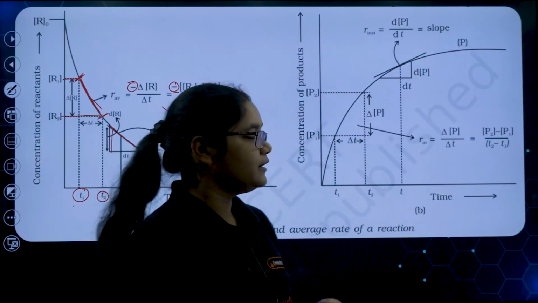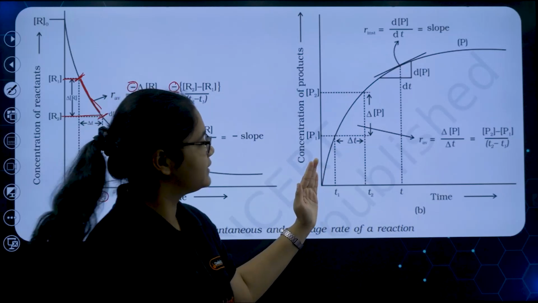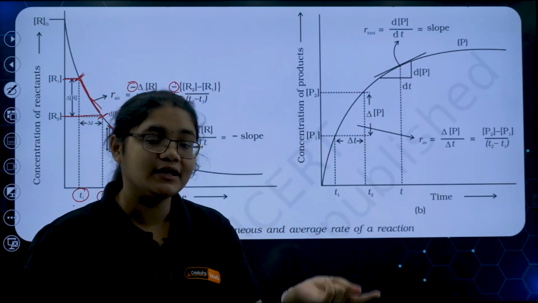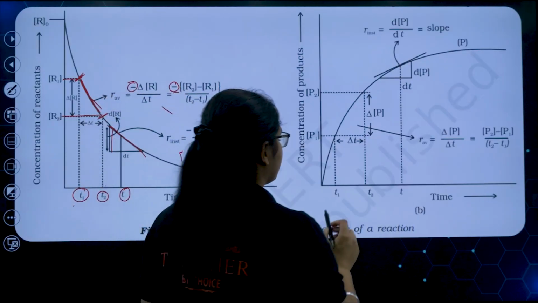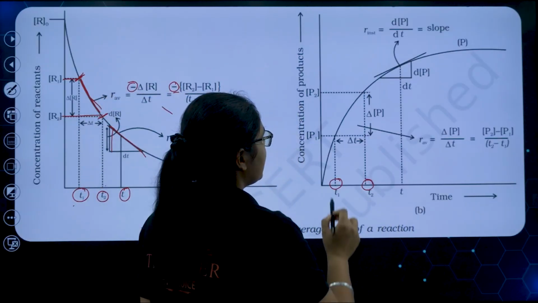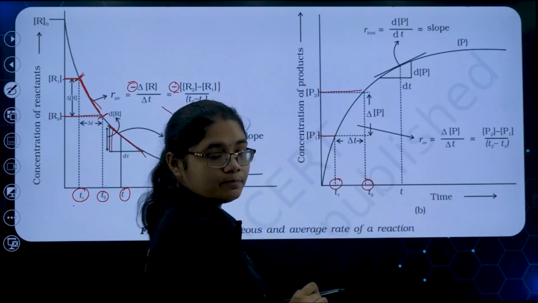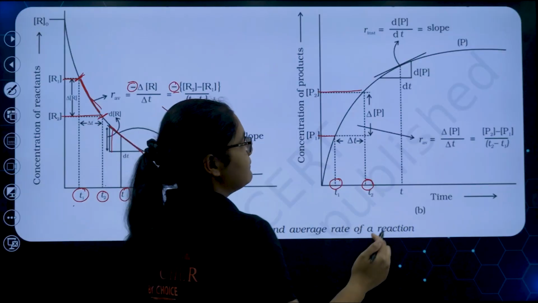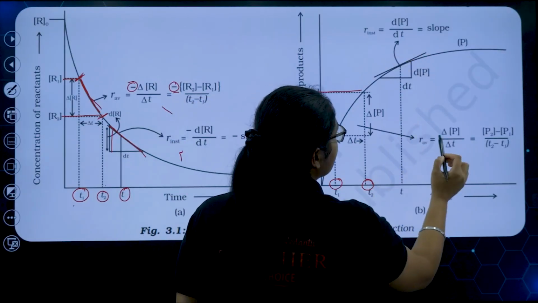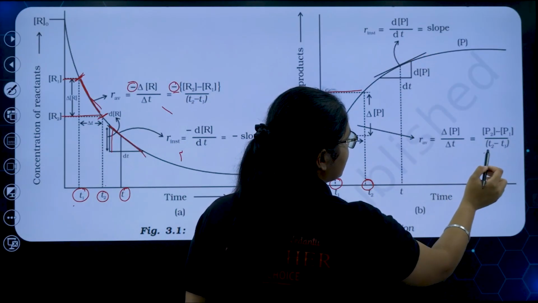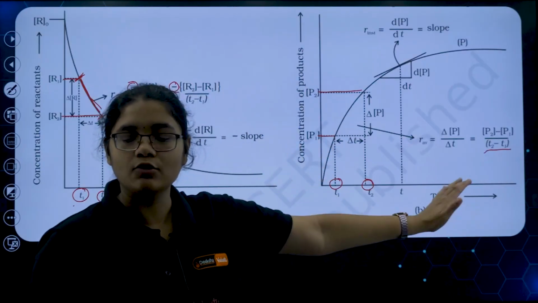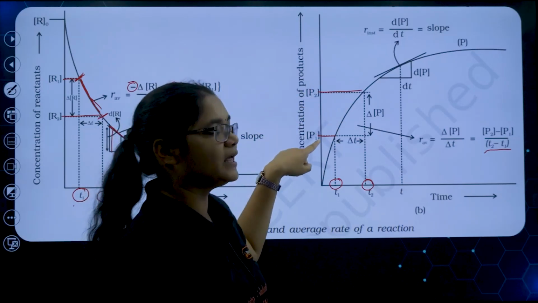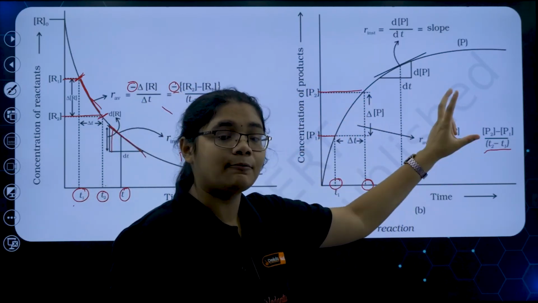Now let's talk in terms of product. The product concentration will increase with time. If I want to calculate the average rate in terms of product, this is T1, this is T2, here it is P1 and here it is P2. If I calculate the difference in concentration of product by the difference in time, I get delta P by delta T, that is P2 minus P1 by T2 minus T1. Here I am not using any negative sign, because the final concentration will definitely be more than P1, and this term will be a positive quantity.